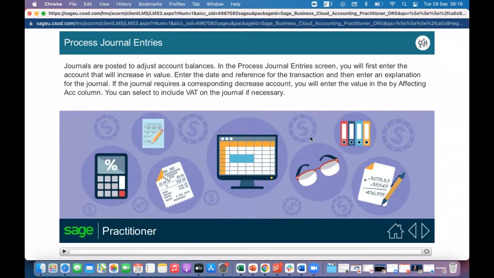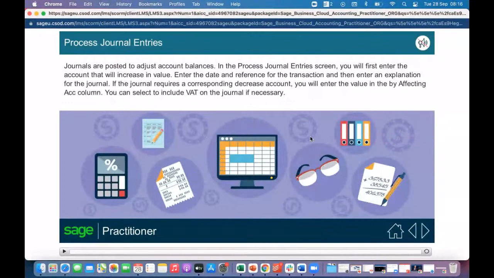So what are they saying here? They're saying journals are processed to adjust account balances. When they say adjust account balances, remember this is correcting of errors. It could be accounting for depreciation, credit losses.